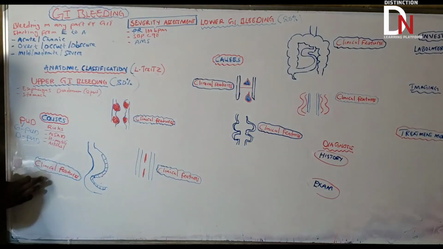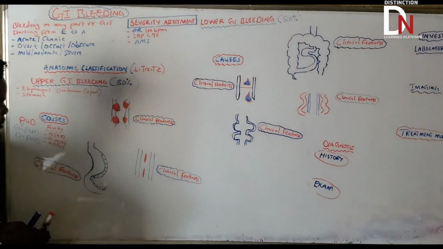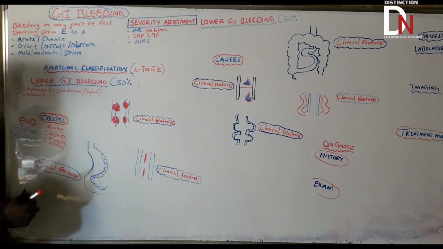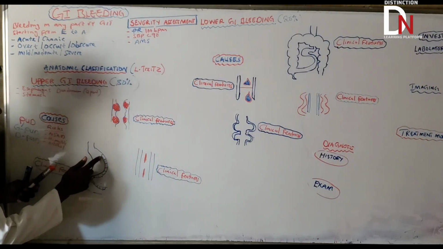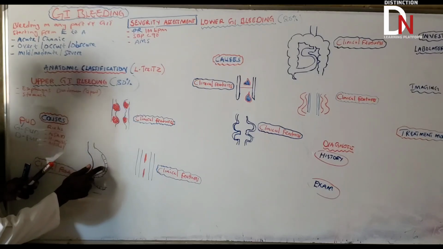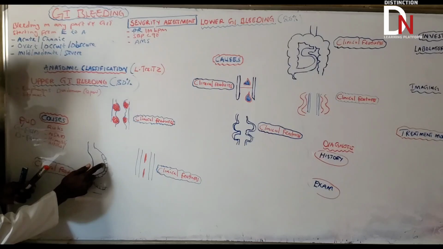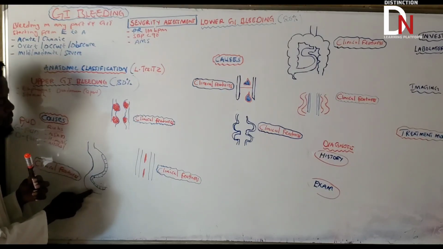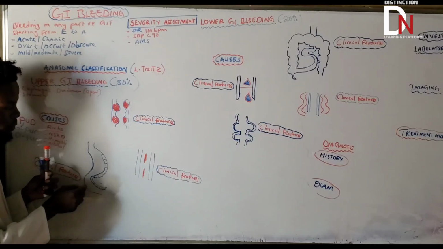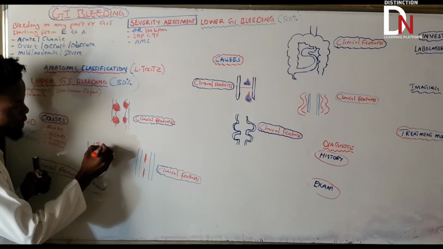Now, the question that you can ask is, what are the important clinical features that you can see? Okay, before you go to the clinical features, what is the pathophysiology of someone developing PUD? If you look at the gastric wall here, up to the duodenum, PUD can either be in the gastric wall, or in the stomach, or in the duodenum. But what could go wrong? It's because of increasing the production of what? Let's write it.